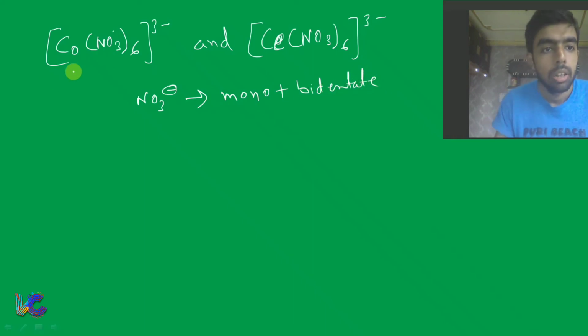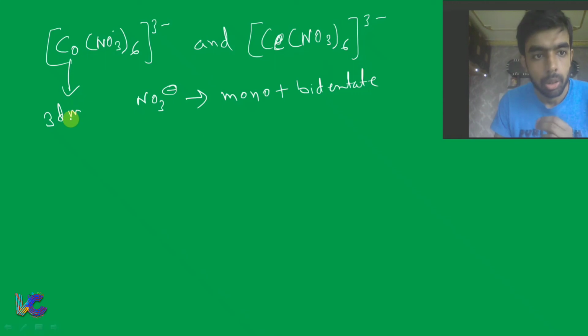Fine. Now cobalt, what is it? It is an element of the 3D series.